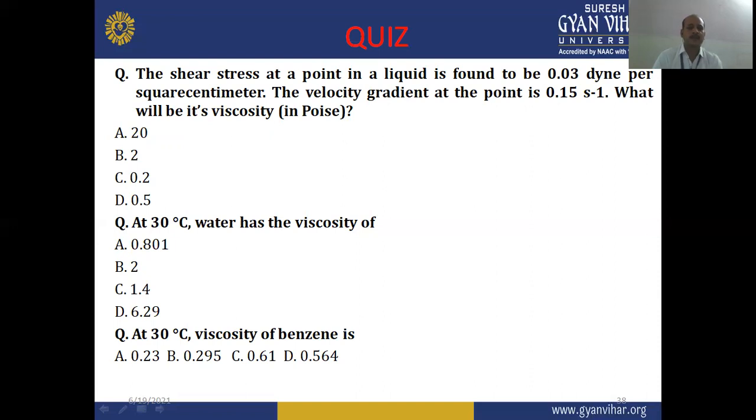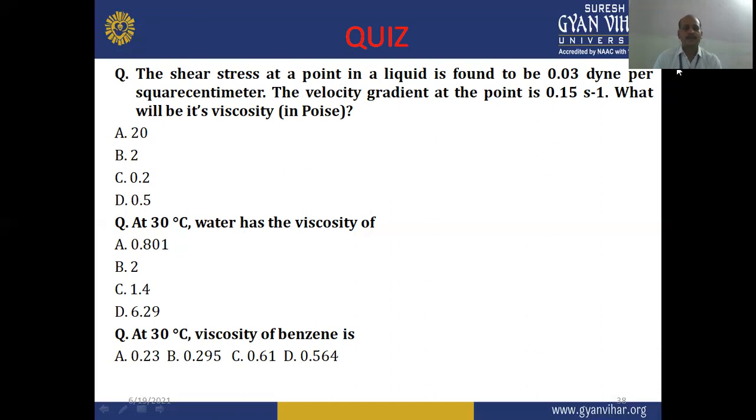Then at 30 degrees centigrade, water has the viscosity of, as we already discussed, always mention the temperature when we want to express the viscosity. As the temperature increases, we already saw the effect of temperature on the viscosity of different liquids. So at 30 degrees centigrade, water has the viscosity of A 0.801, B 2, C 1.4, and D 6.29.